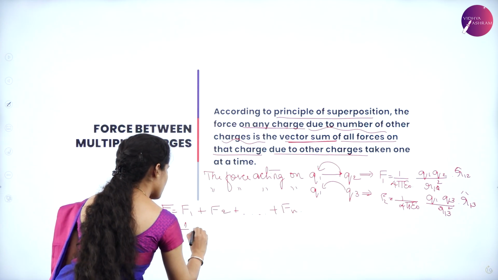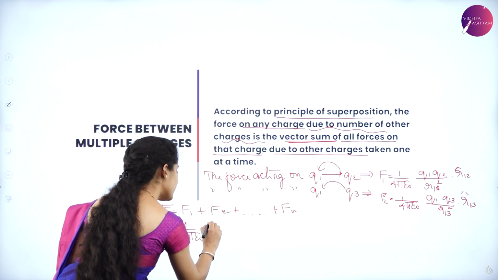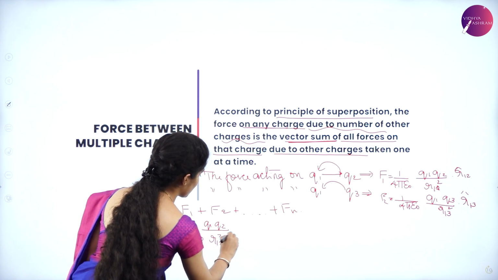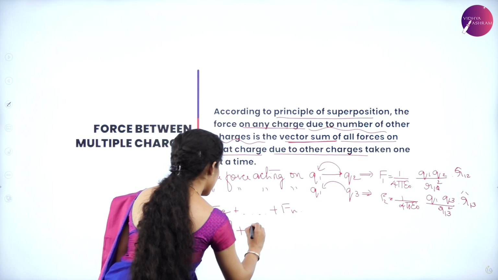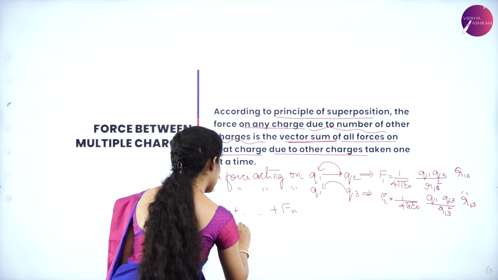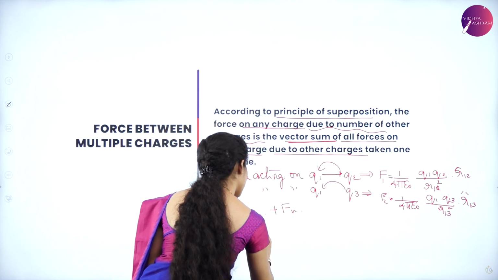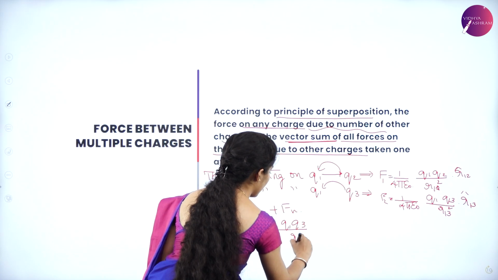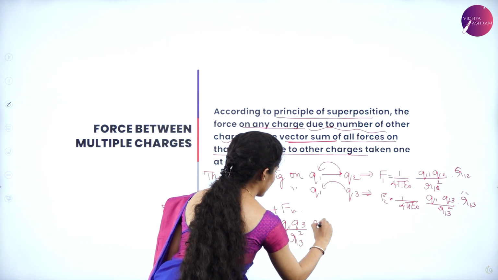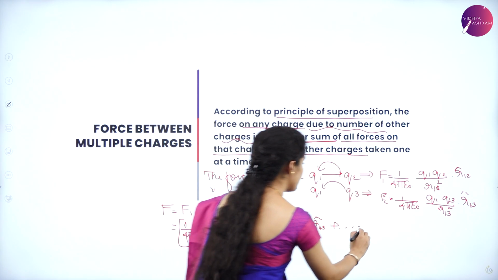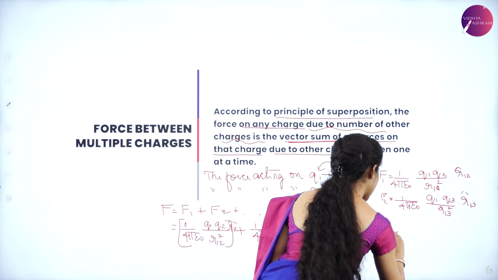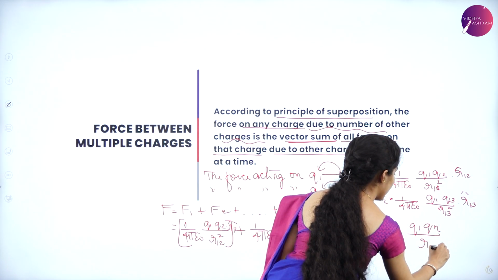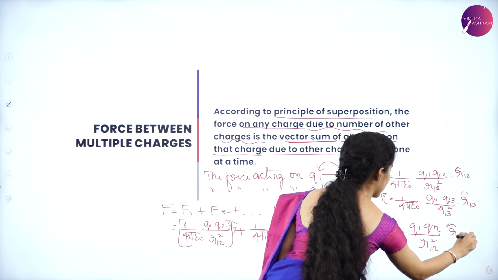So it can be given as 1 by 4 pi epsilon naught Q1 Q2 by R12 square R12 cap. This is for the first force. Second force is 1 by 4 pi epsilon naught Q1 Q3 by R13 square R13 cap, and it goes up till 1 by 4 pi epsilon naught Q1 Qn divided by R1n square R1n cap.